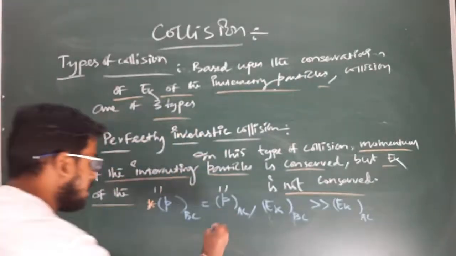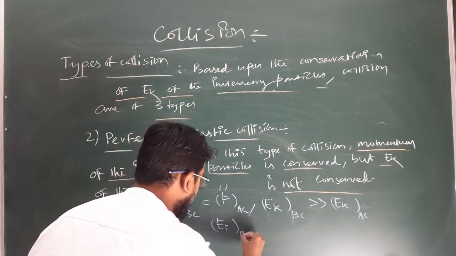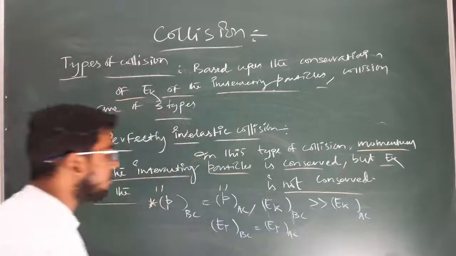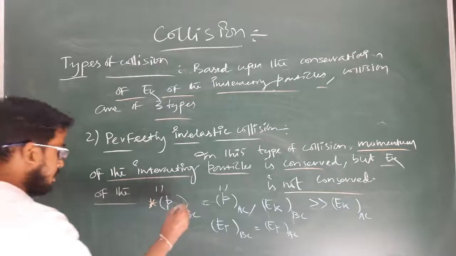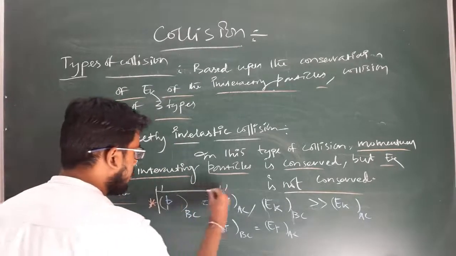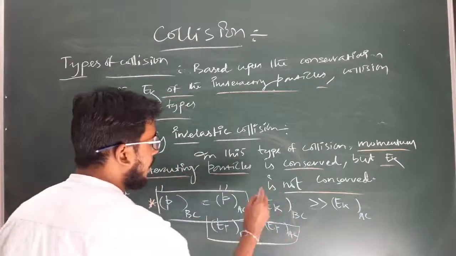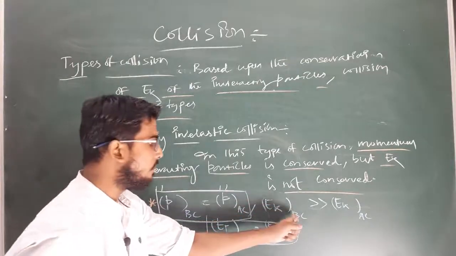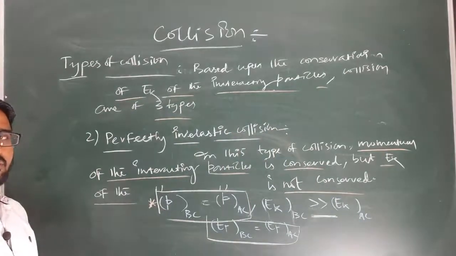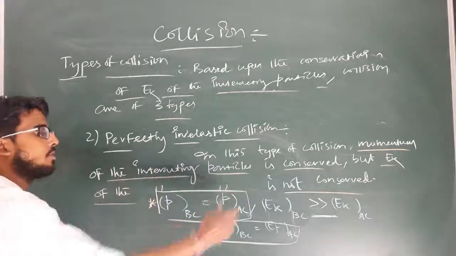Clear? But here also the total energy of the system before collision is equal to the total energy of the system after collision. The total energy is conserved. So for perfectly inelastic collision, the momentum is conserved, the total energy of the system is conserved, but the kinetic energy of the complete system before collision is very large in comparison to the kinetic energy of the system after collision. So these are the conditions for perfectly inelastic collision. You have to remember the conditions.